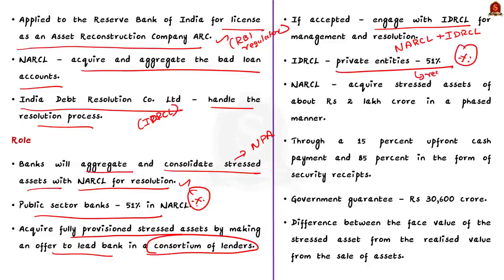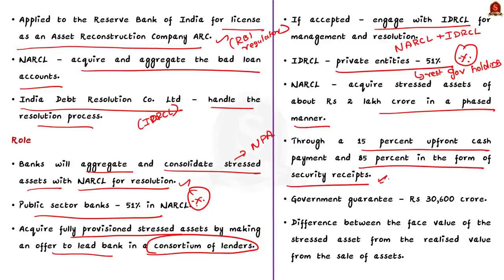Okay. The NARCL will acquire the stressed assets of about rupees 2 lakh crore in a phased manner. The stressed assets will be acquired through a 15% upfront cash payment and 85% in the form of security receipts. For this purpose, the cabinet cleared the proposal to provide a government guarantee worth rupees 30,000 crores to security receipts issued by the NARCL.